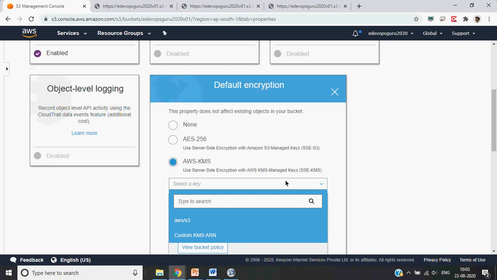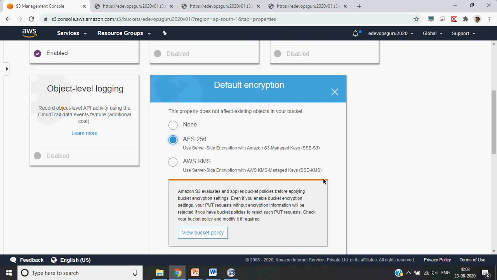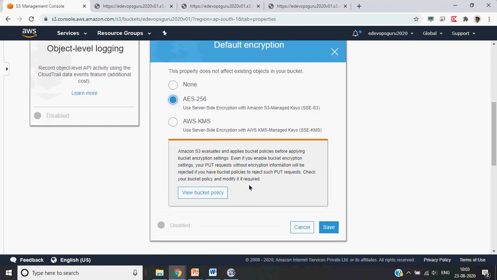Basically AWS KMS is nothing but an HSM, a hardware security module. Basically it's a dedicated encryption module which generates, stores, and manages the whole encryption keys. Or if you have your own encryption keys, you can always bring in your key and use that for encryption. So that can be done, but let's use this one.